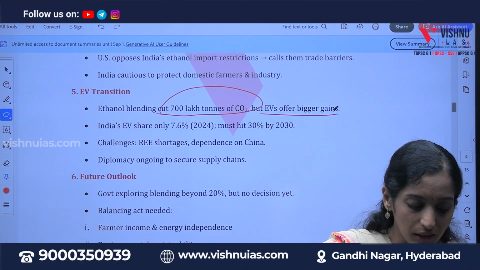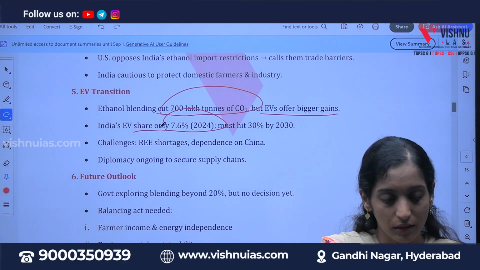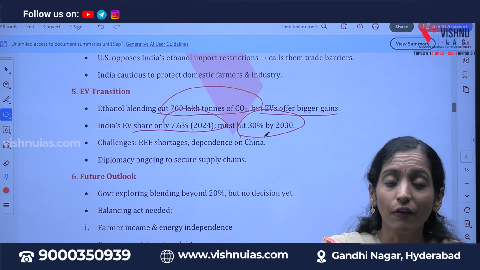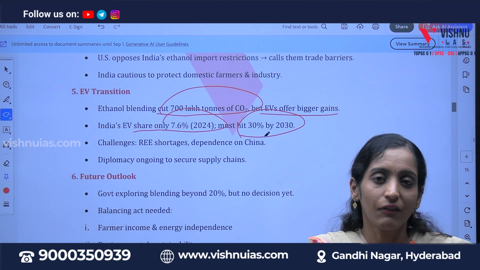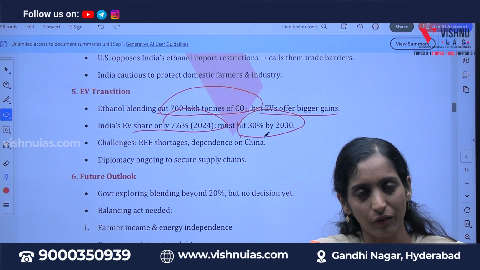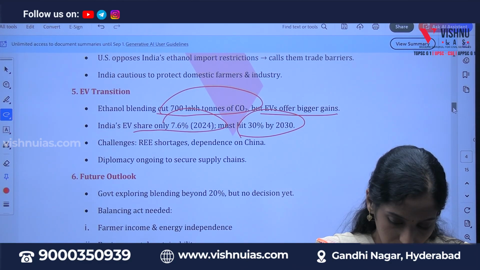Now if you take the EV share, it was about 7.6% in 2024. Now it has suddenly jumped to 30%. So now we are moving towards more EVs, electric vehicles. But even if you blend diesel or petrol with ethanol, it's of no use now. So that's what it says.